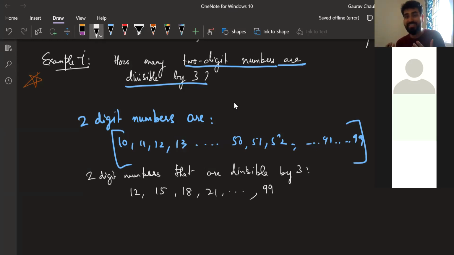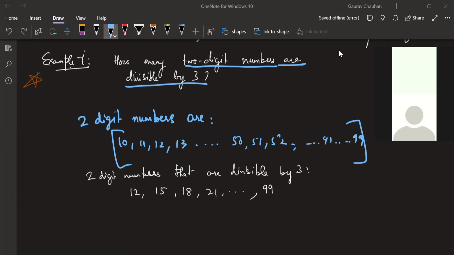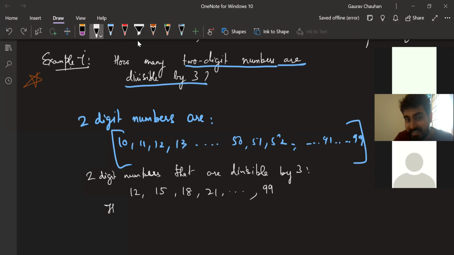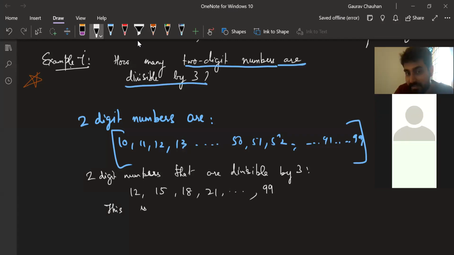Now, do you see something special about this list? Is there something special about this list? Anyone? Raise your hands. Something special related to this chapter. What do you see, Manisha? Sir, common difference. So what is the list forming? Sir, arithmetic progression. Perfect. So this is an AP. This list is an AP.